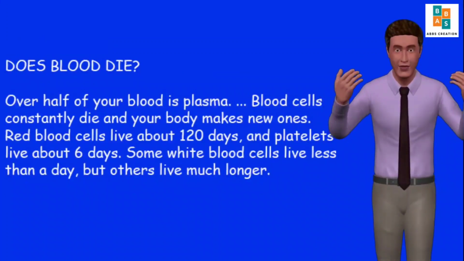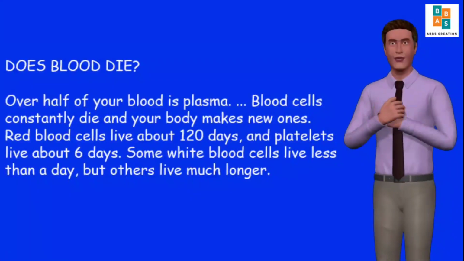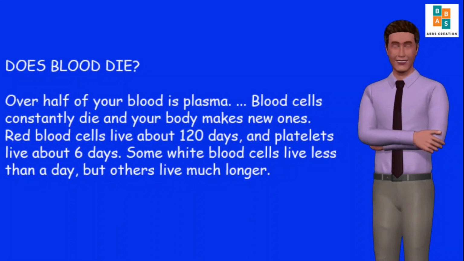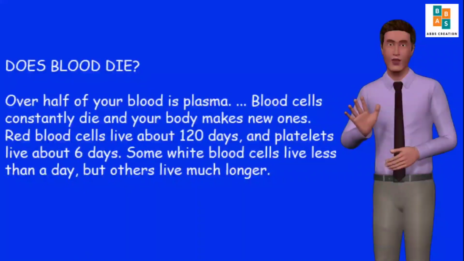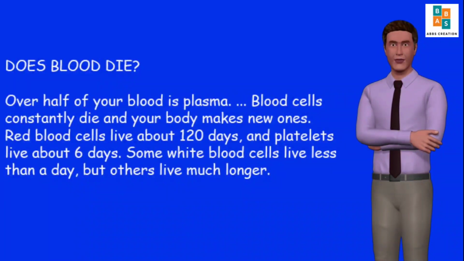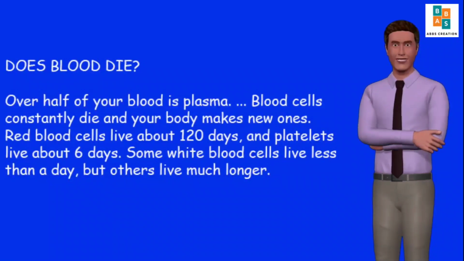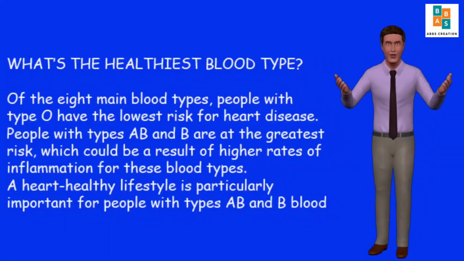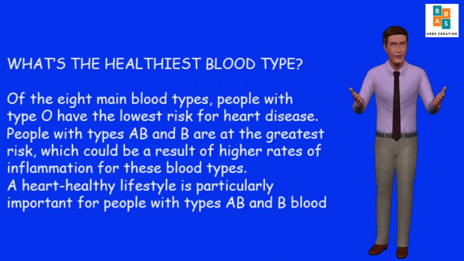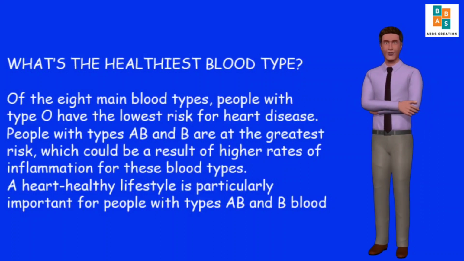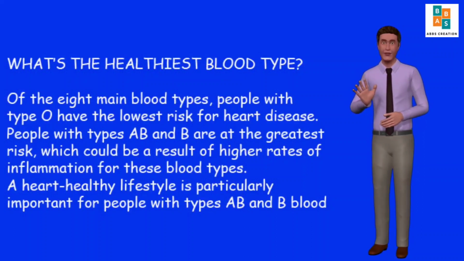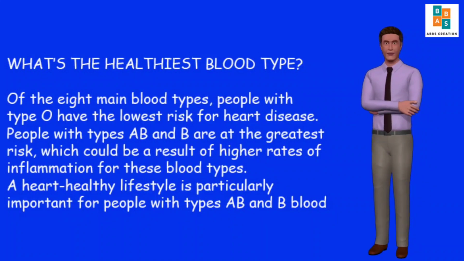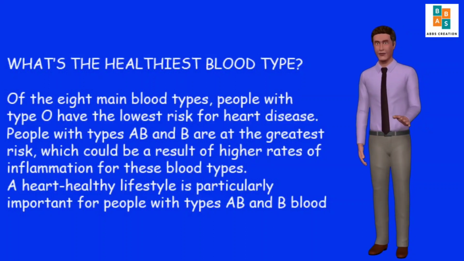Does blood die? Over half of your blood is plasma. Blood cells constantly die and your body makes new ones. Red blood cells live about 120 days, and platelets live about 6 days. Some white blood cells live less than a day, but others live much longer. What's the healthiest blood type? Of the 8 main blood types, people with type O have the lowest risk for heart disease. People with types A, B and AB are at the greatest risk, which could be a result of higher rates of inflammation for these blood types. A heart-healthy lifestyle is particularly important for people with types A, B and AB blood.